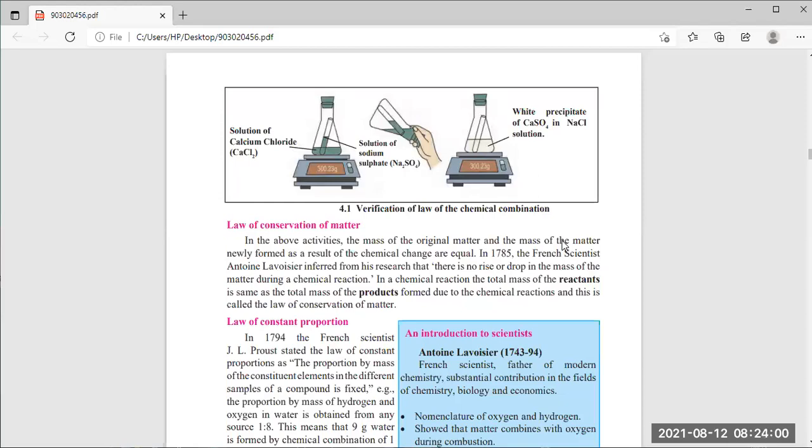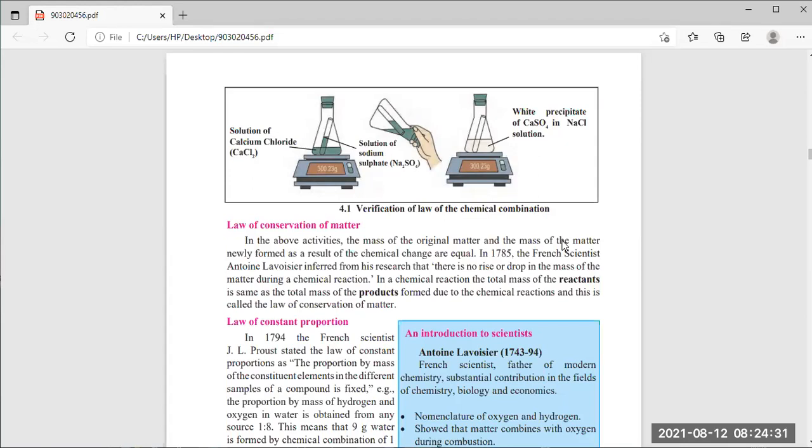Now we have to see the law of conservation of matter. This was given in 1785 by the French scientist Antoine Lavoisier. He studied this and reached one direct conclusion: there is no rise or drop in the mass of matter during a chemical reaction.